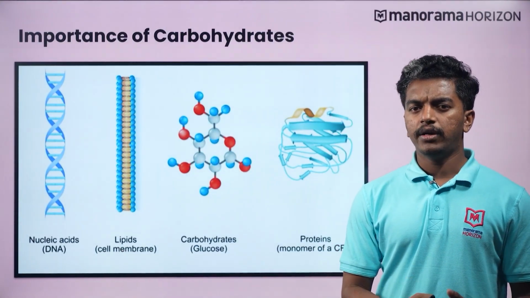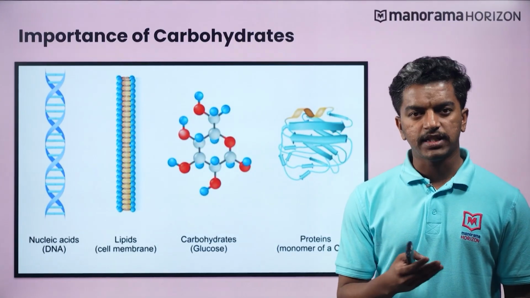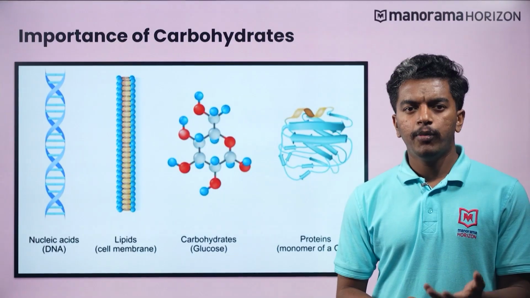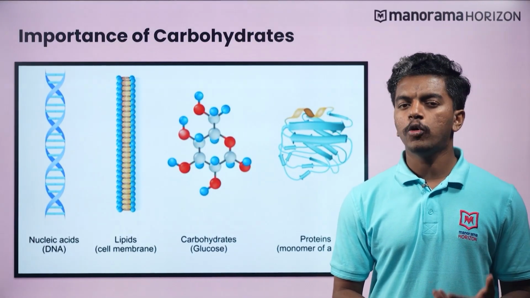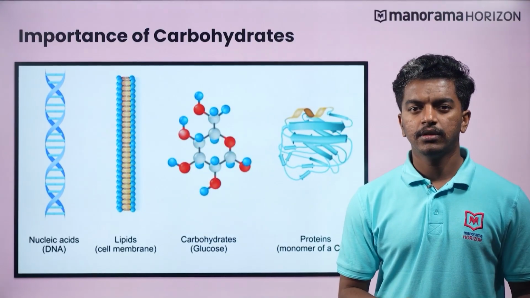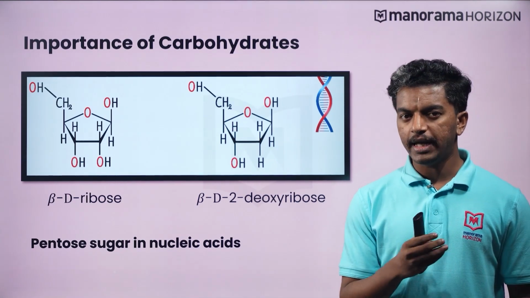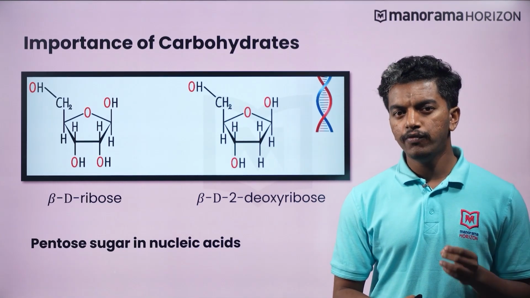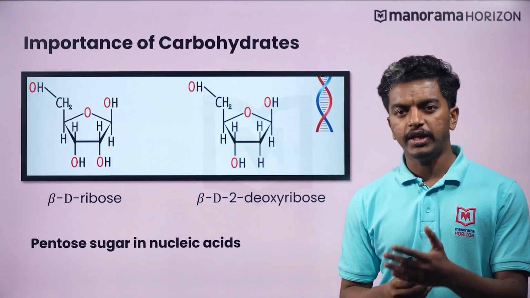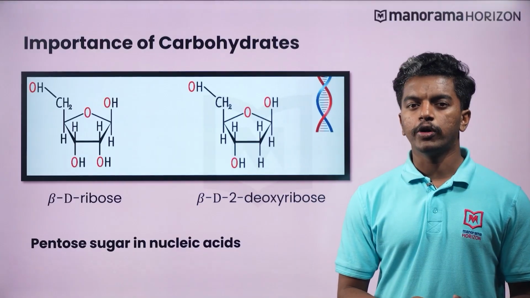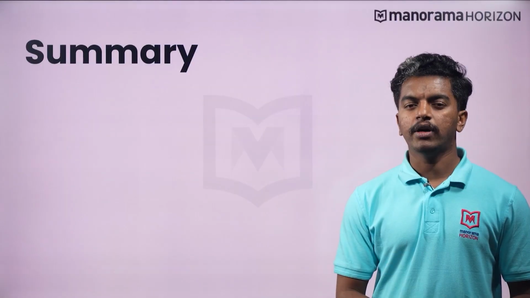I have already commented on how essential carbohydrates are to life in both plants as well as in animals. Apart from the above discussed sources, carbohydrates are found in the biosystem in combination with proteins and lipids. More importantly, there are aldopentoses present in nucleic acids, which are biomolecules involved in transferring hereditary information from one generation to another. We will learn about these biomolecules in the next video. Now, we will summarize whatever we have covered in this video.